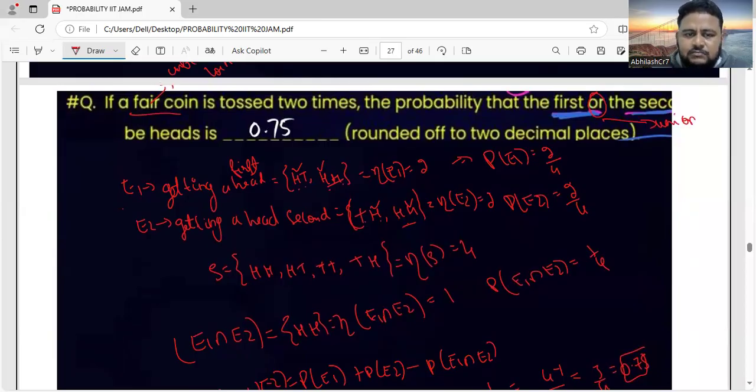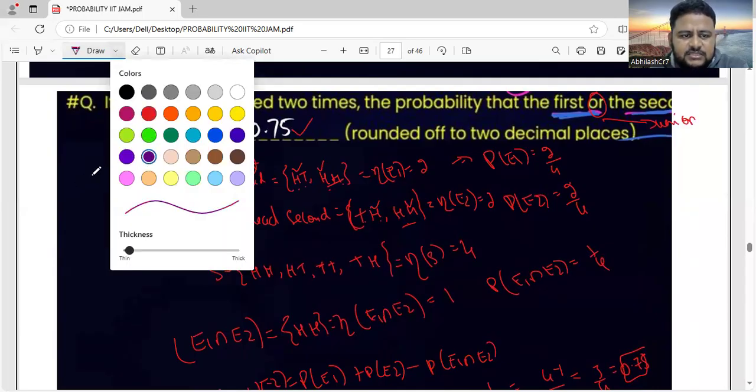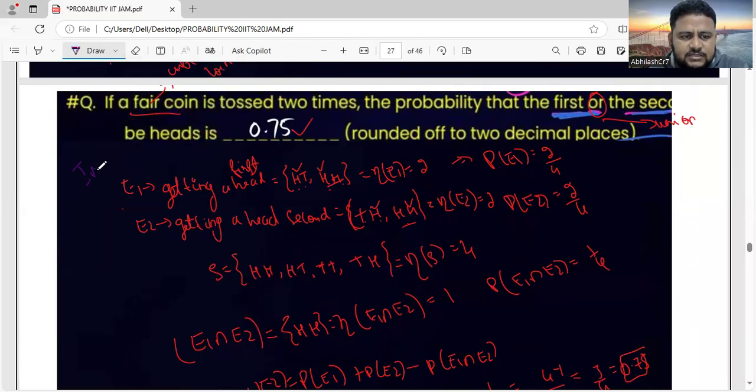So same thing we got, 0.75. This you can write as the first method. Which method? First method, that is using addition theorem. Okay. Next method, I'll write it here.